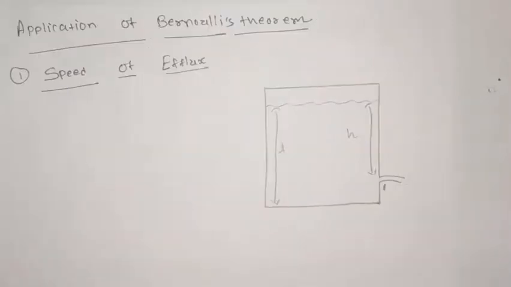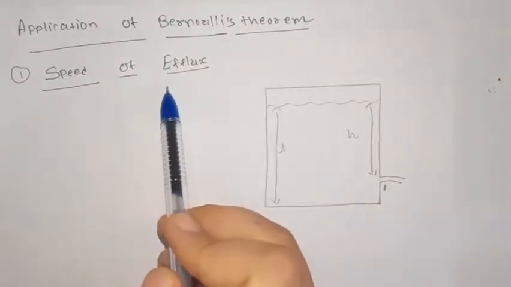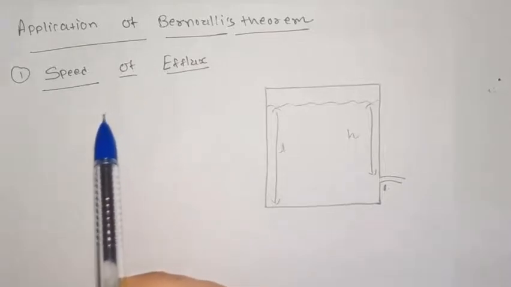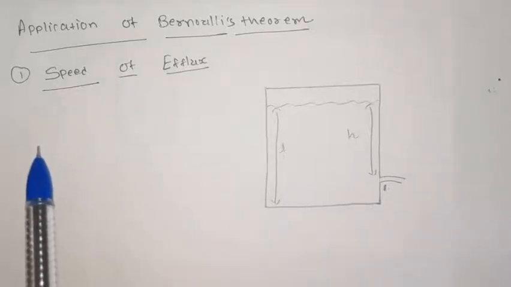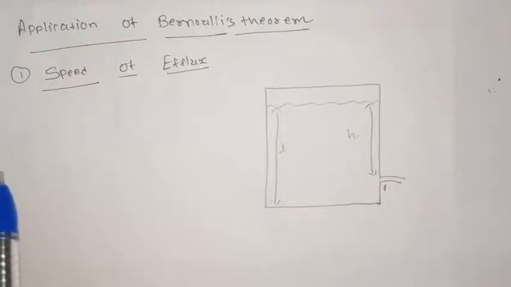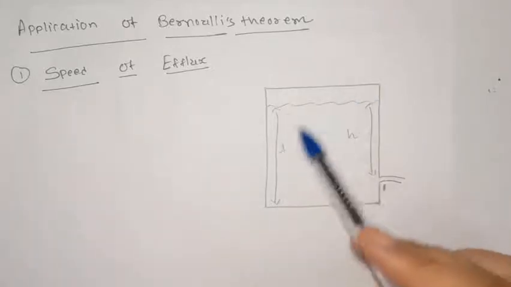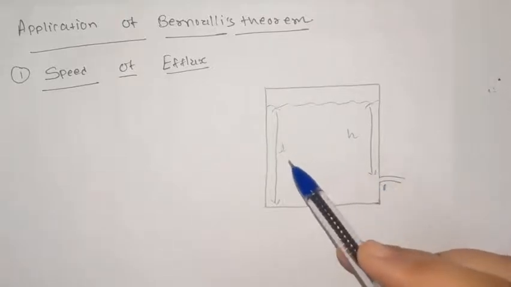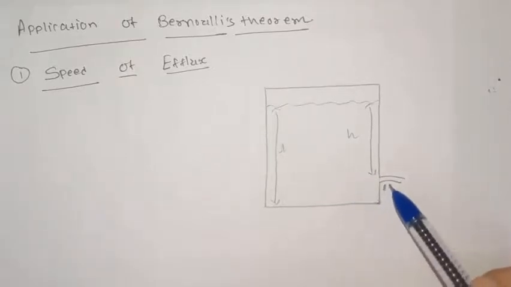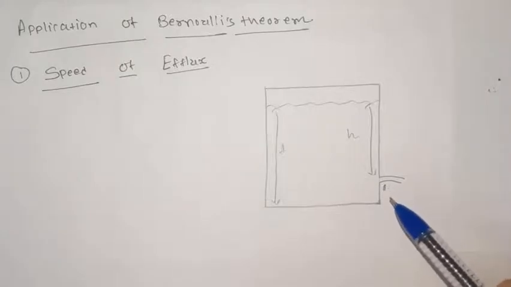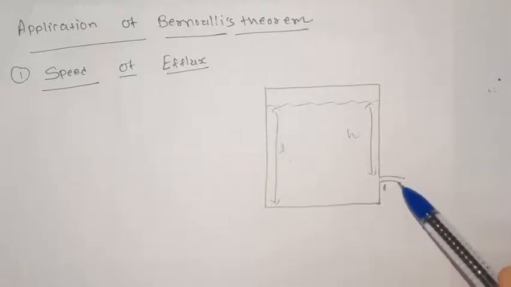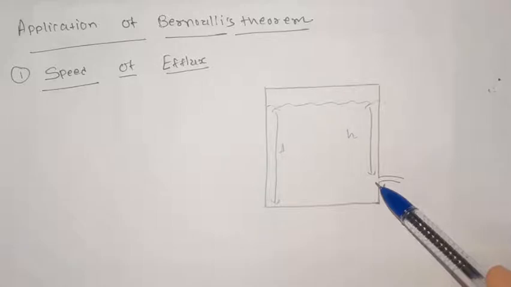The first application is speed of efflux. The word efflux means the outflow of the fluid. Let us find an expression for the velocity of efflux for a fluid from a small hole of its container. The figure shown here is a closed vessel filled with liquid up to height L. A small hole or orifice is made in its side at depth h below the surface of liquid.